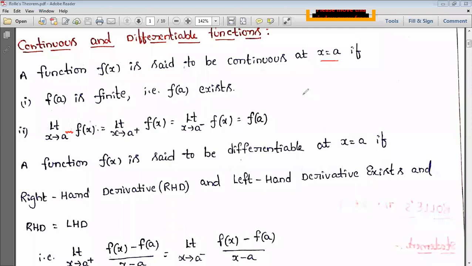It means left hand continuous as well as right hand continuous. This one we call left hand, and this we call right hand. When these two are equal, then we say that the limit exists. And that limit value should be equal to the functional value at the specific point a. Then we call that function a continuous function at the point x equal to a.